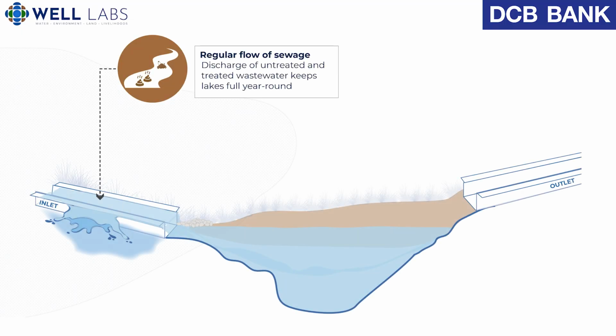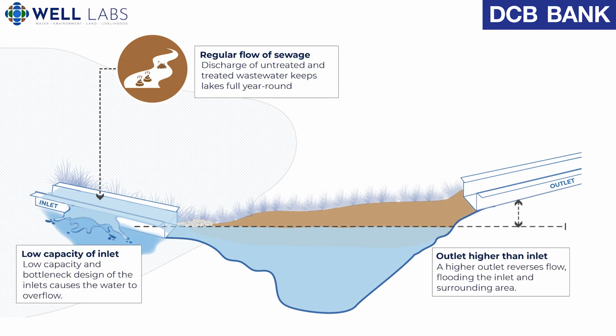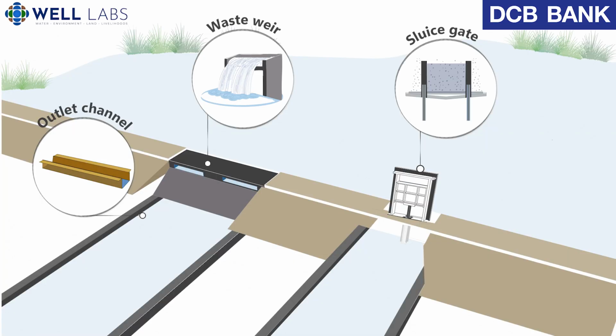Many lakes now receive continuous inflows from treated and untreated wastewater, which prevents them from emptying or filling up naturally. On top of that, poorly designed assets like inlets, outlets, and storage structures, either placed at the wrong location or with the wrong capacity, further disrupt natural water flow patterns. In order to address these, we propose designing assets particular for flow regulation, such as sluice gates and weirs.